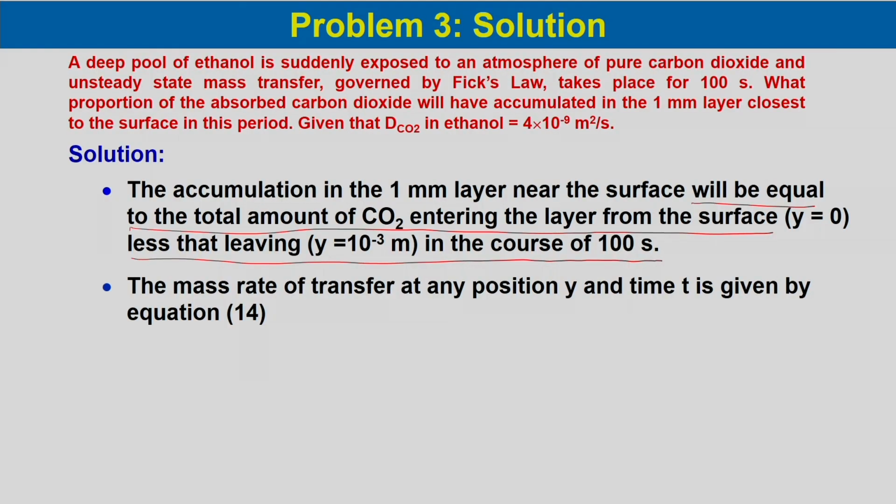Now, the mass transfer rate at any position y and time t is given by equation 14, which we have seen.